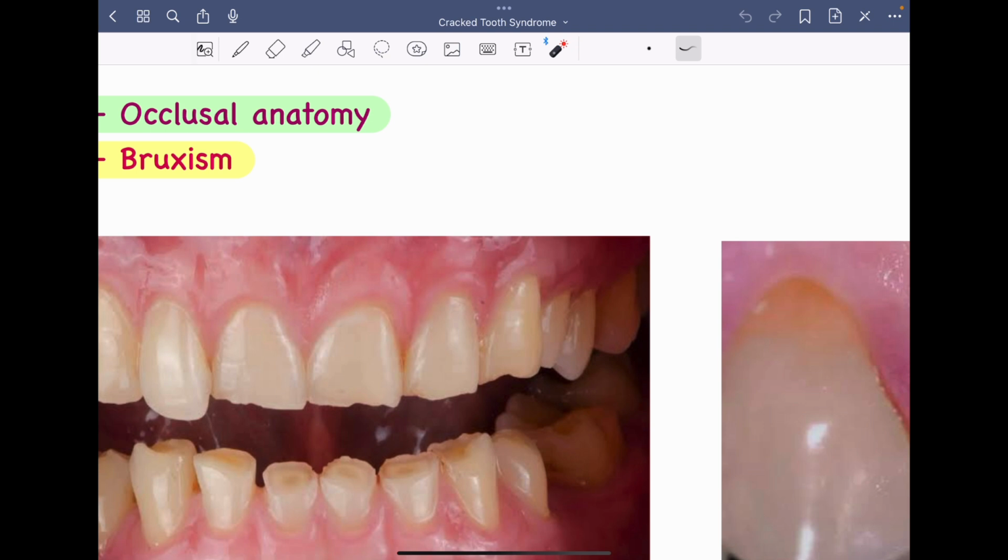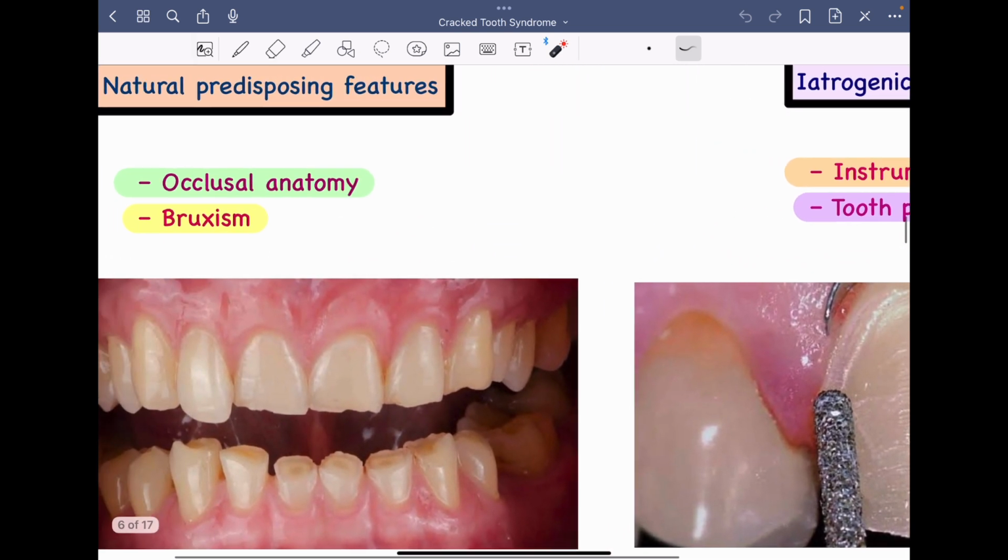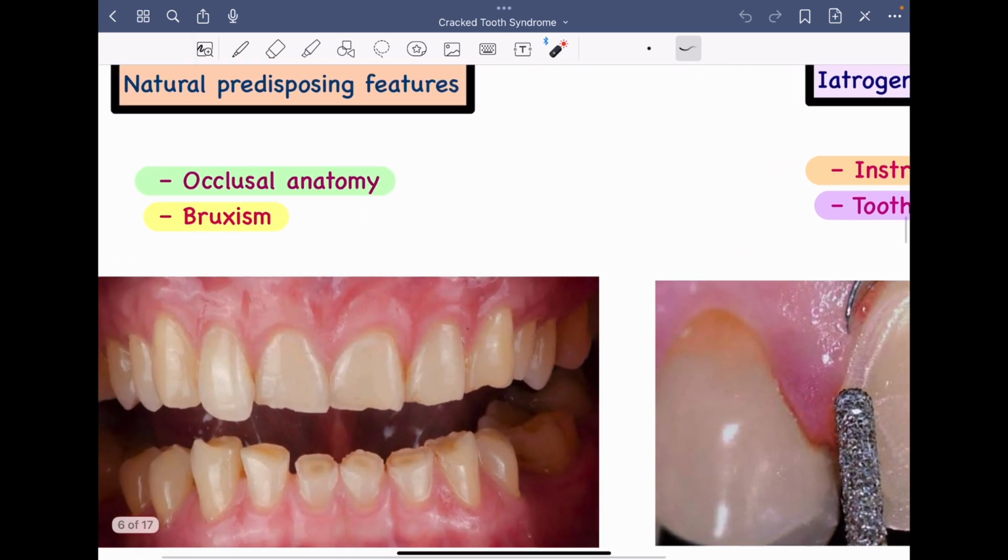Then another cause which we can include is weakened structure from the presence of underlying restorations. Whenever a tooth is already compromised and we have treated it with restorations or fillings, and these fillings are not done properly by the clinician, there is a disturbance in the occlusal anatomy.